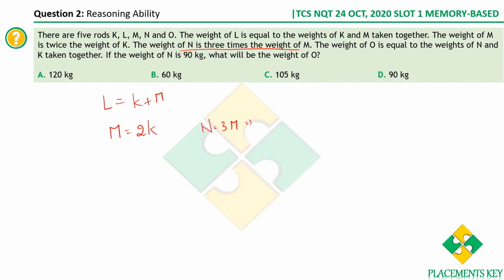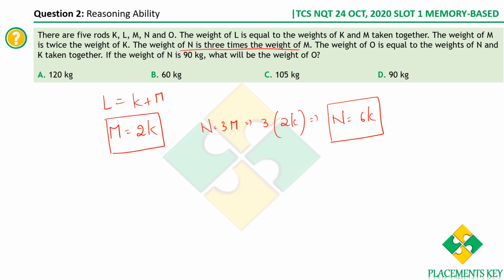That implies we already know M is 2K, right? So therefore we have 3 into 2K. Therefore we get the value of N as how much? It is 6K. Is that clear? So we have M as 2K and N as 6K, and then let's also see what is the value of L. L is equal to K plus M, right? K plus M value is K plus 2K. Therefore we get the value of L as 3K. Yeah, so we have got all the values in terms of K, right?